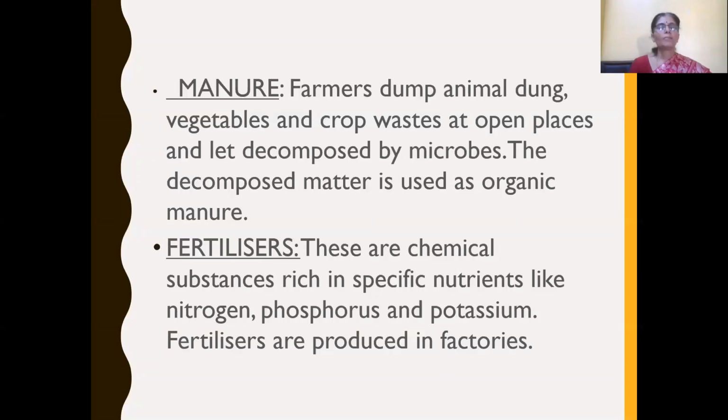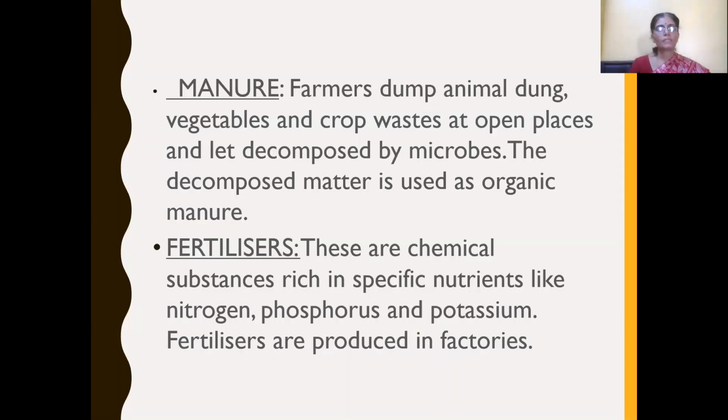And this organic manure not only supplies nutrients such as nitrogen and phosphorus, but also improves the quality of the soil, in that it increases the water holding capacity of the soil. It makes the soil fertile. So this is called adding manure. It is an organic substance. And now next coming to fertilizers.